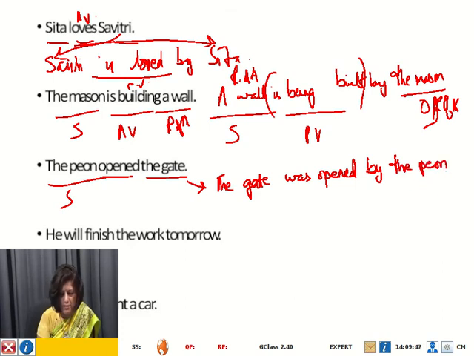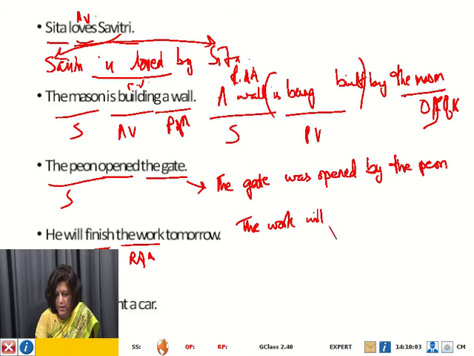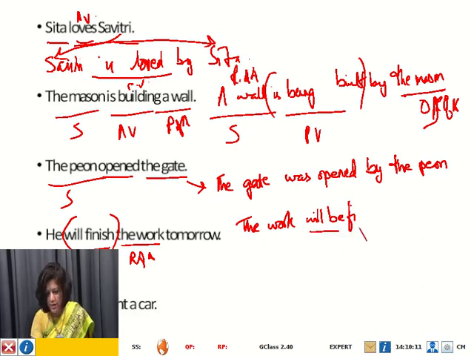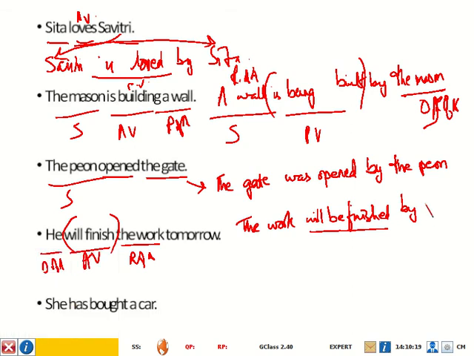Okay, then: he will finish the work tomorrow. So the work is the receiver of action and he is the doer of action. So the work will finish. The verb will be in future tense because the active voice is in future tense. So the be verb will be in future tense: will be finished. The actual verb will be in past participle. Then we need the preposition by him. He is a subjective pronoun; it will become objective. Okay, by him tomorrow.